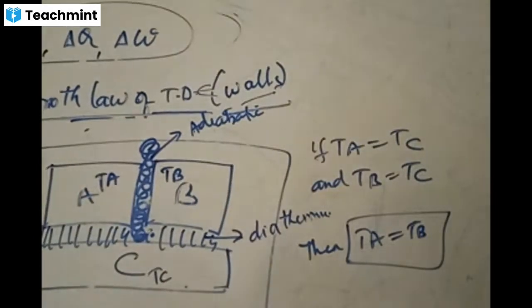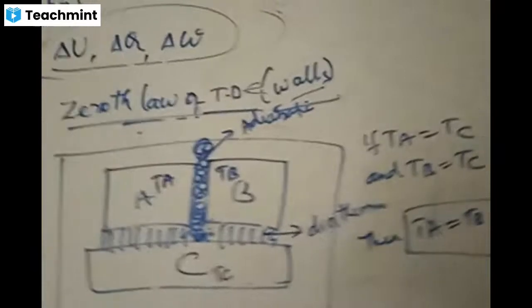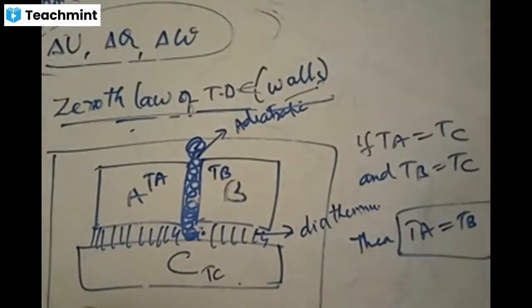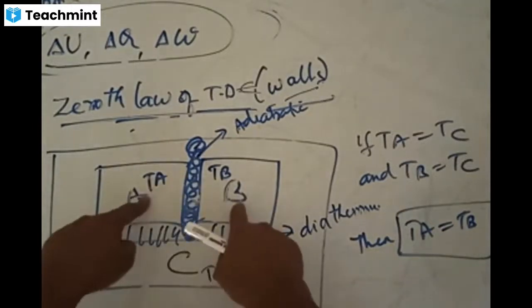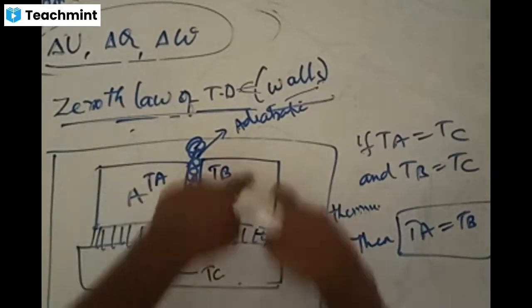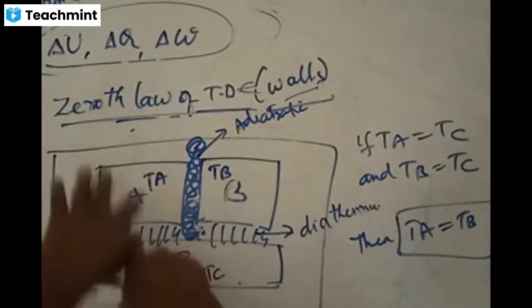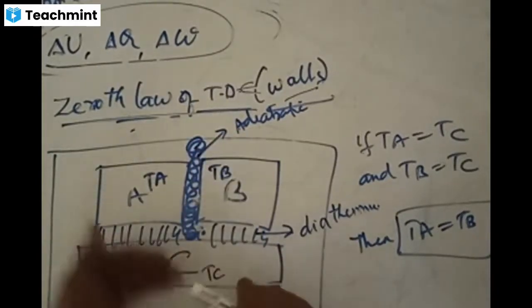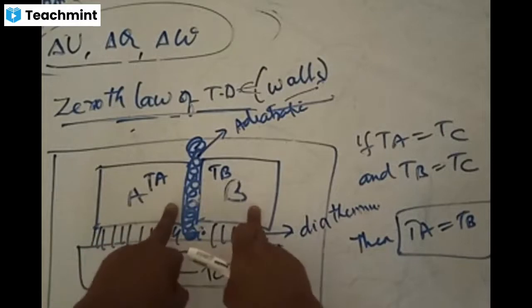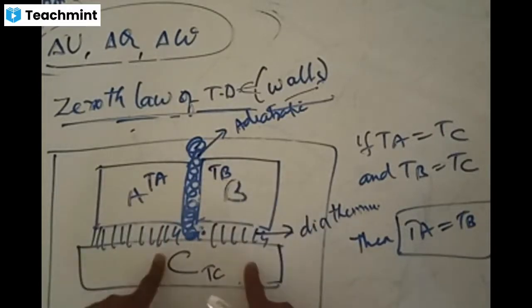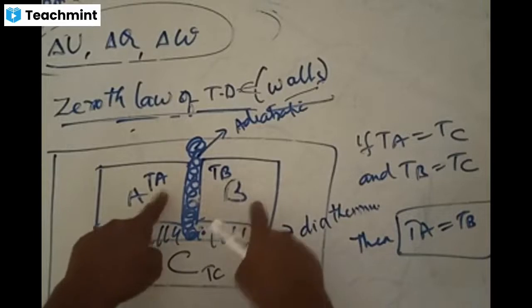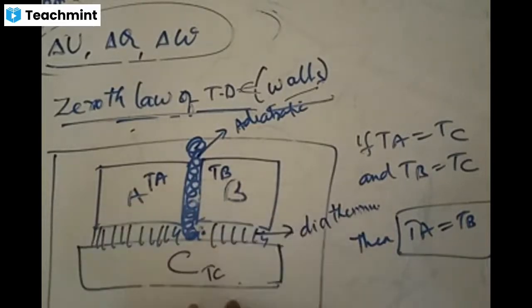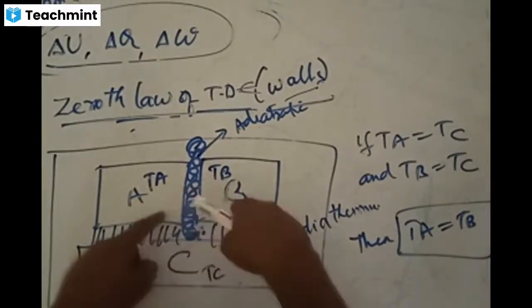Before going to energies and all, you should understand what this zeroth law is. Is the concept clear? Why is it named the zeroth law and what is the meaning of the zeroth law? This is the adiabatic wall, this is the diathermic wall. These two are not interacting with each other. This is interacting with C, this is interacting with C. How long will these two interact? Till there exists thermal equilibrium. Accordingly, if two systems are separately in thermal equilibrium with the third system, then it means that these two are in thermal equilibrium with each other.